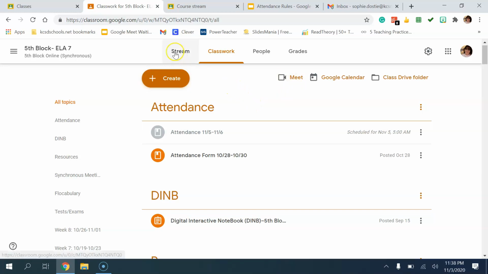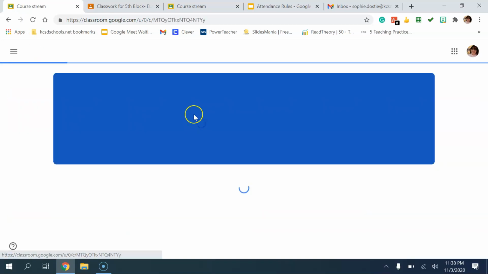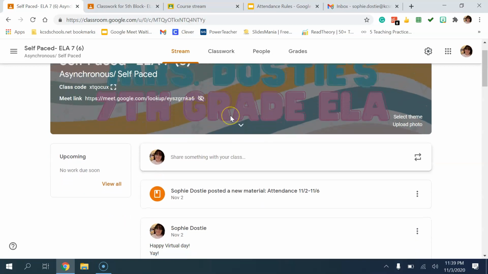Now, if we're looking at another class, let's go to my 6-block asynchronous or our self-paced class. You can see here that we don't use our Google Meet. I do have it available for office hours, and some teachers do use Google Meet for office hours if a student requests.